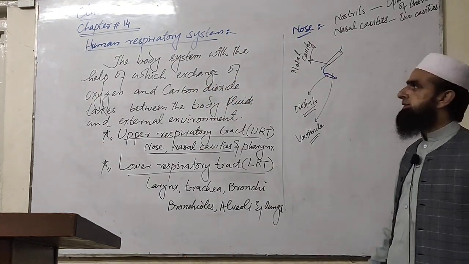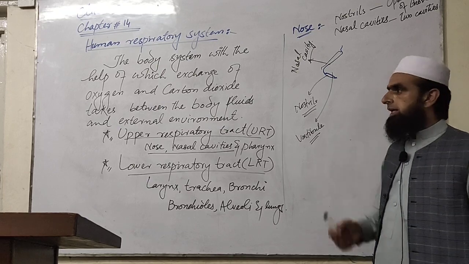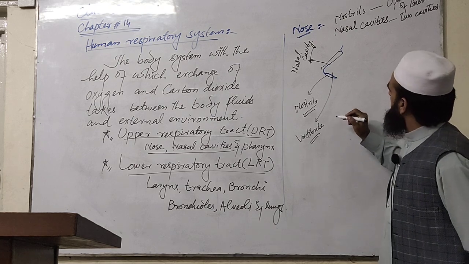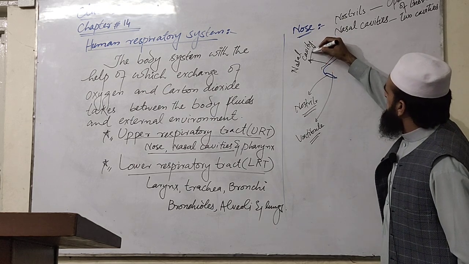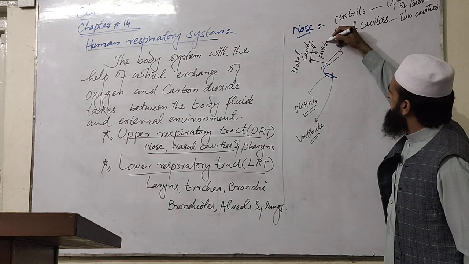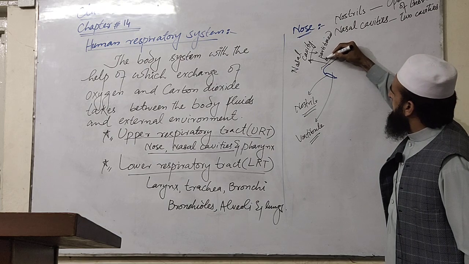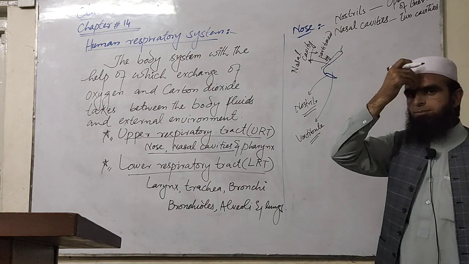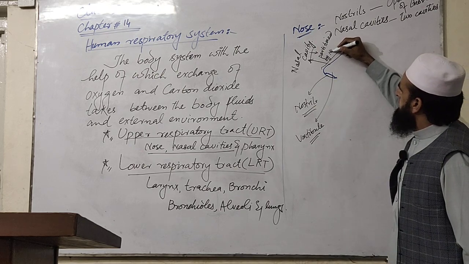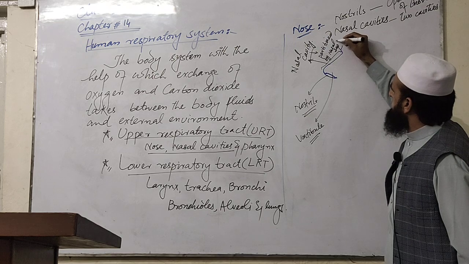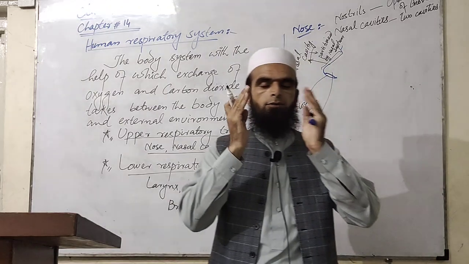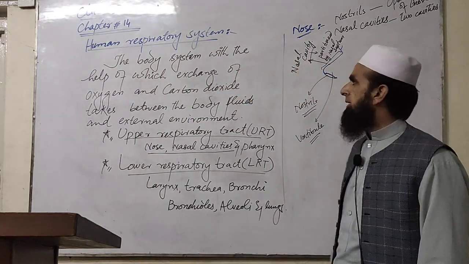Inside the nose there are two nasal cavities, and these two nasal cavities are separated from each other, partitioned by a wall, by an extension of the nasal bone, which is called as nasal septum.